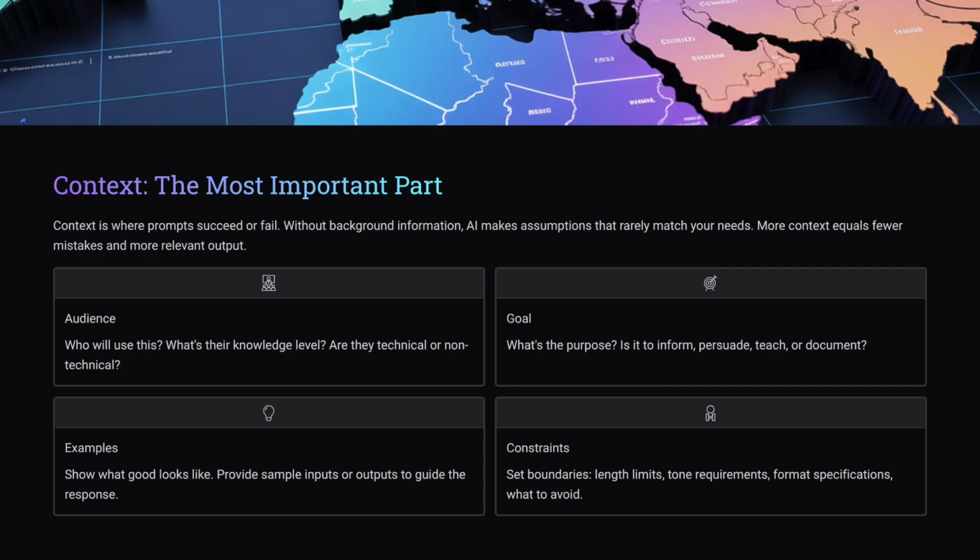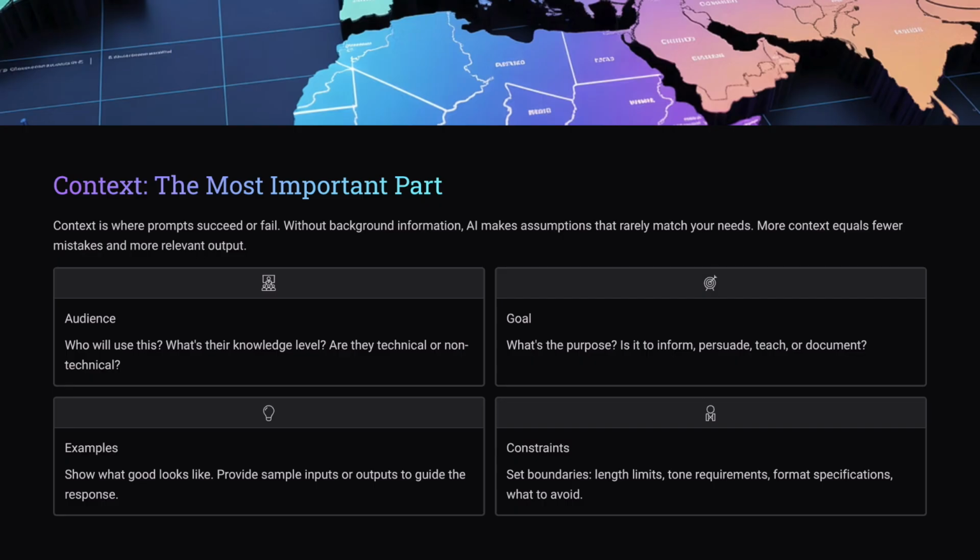Examples. Show what good looks like. And sometimes we also specify constraints as part of context or as a part of the actual prompt, like tone, length, format, and what to avoid. Constraints can be very useful for AI to set limitations and help AI not overthink.